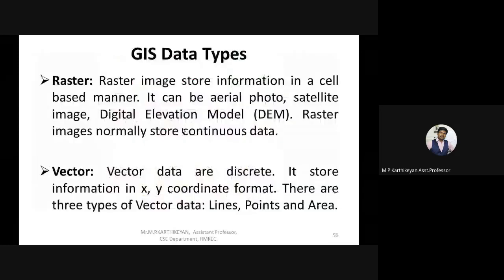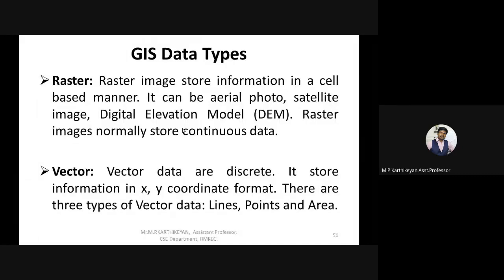Now coming to the data types of GIS. What is the raster data type and what is the vector data type? Very interesting concepts. Vector data type is the actual normal spatial data available. For example, if any location in India or across the world has to be given as an input, we can use points to mention those places.